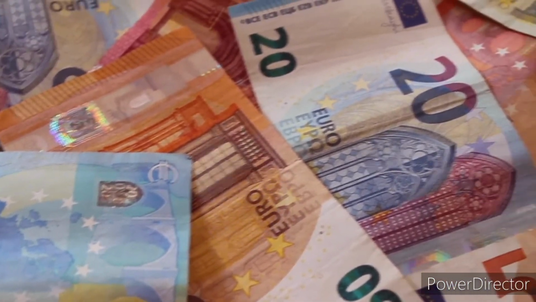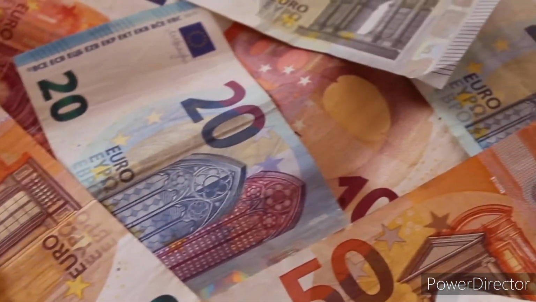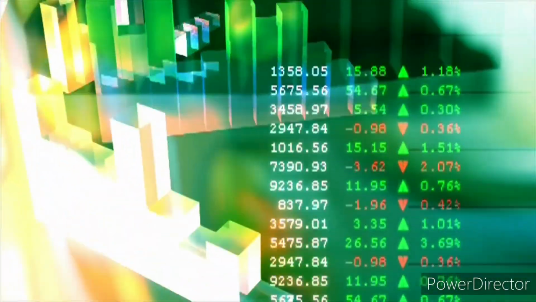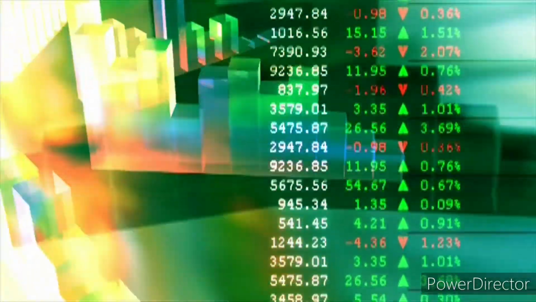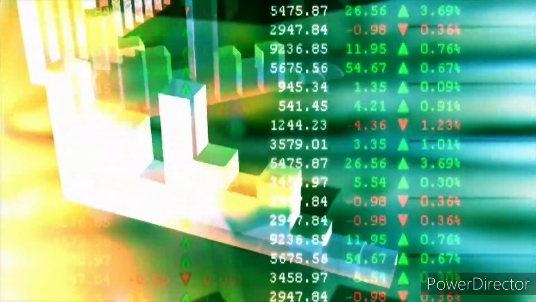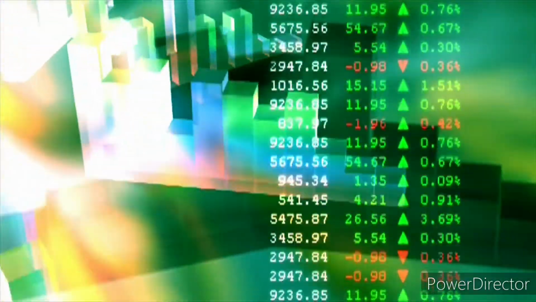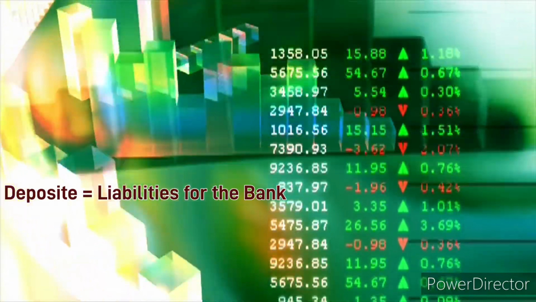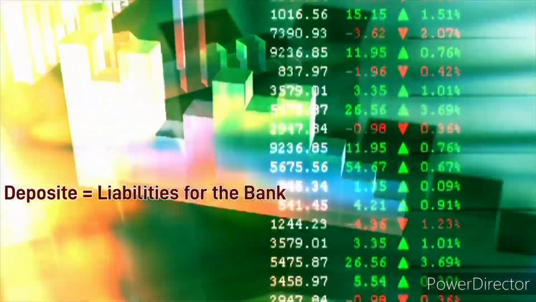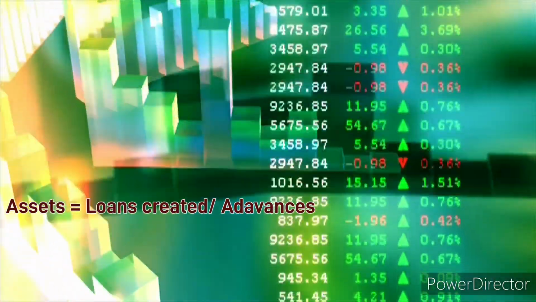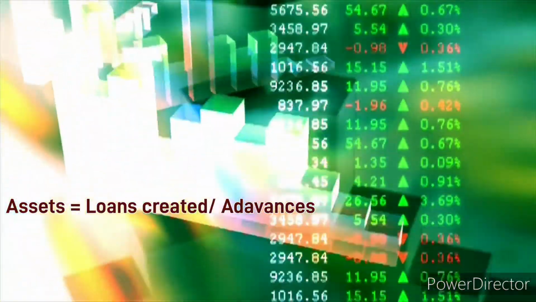The profit for the bank is the difference between the interest earned by the bank minus the interest paid to the depositor. Now you can relate why the debt to equity ratio is very high for the bank, because the banks are sourcing their funds primarily through borrowings and not by issuing equities. Always remember, the deposit for a bank is a liability because the bank has to pay interest to the depositors, and the loans or advances that a bank makes are an asset for the bank because the bank earns interest on their loans.